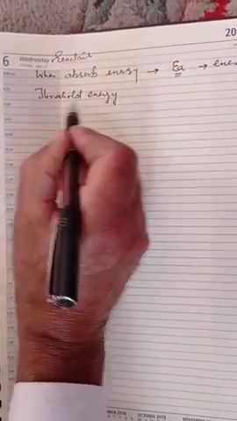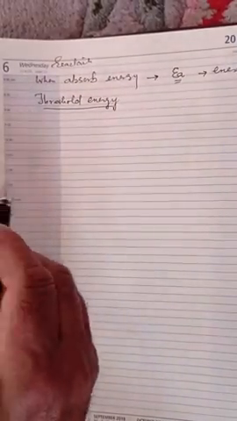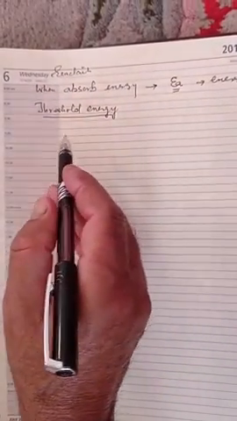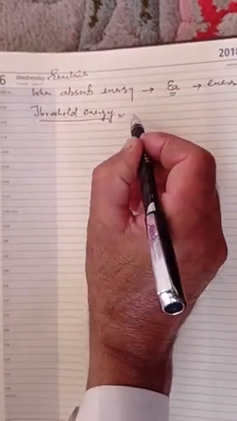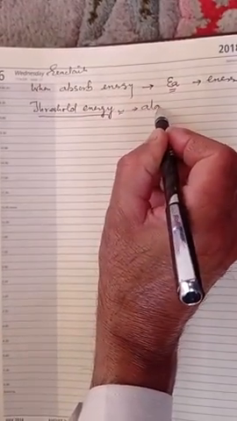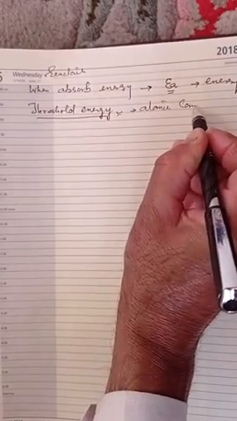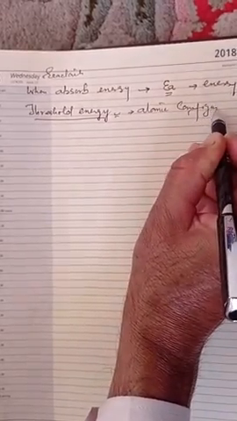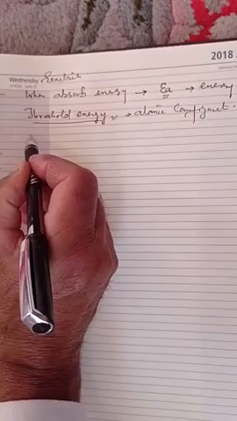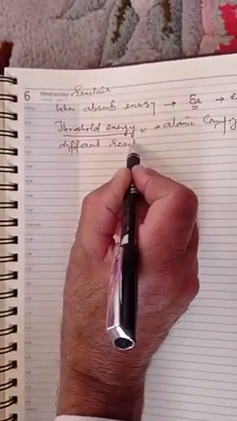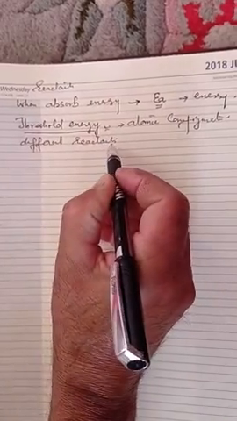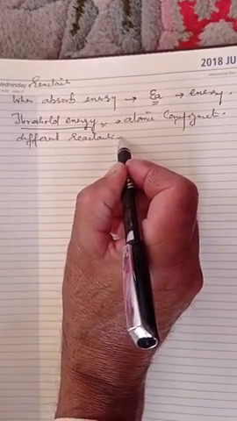सो जब थ्रेशोल्ड एनर्जी उनकी आ जाती है, when the absorbed energy equals the activation energy, their energy becomes equal to threshold energy. So at this state, the atomic configuration of the reactants is different from the reactants as well as the products.